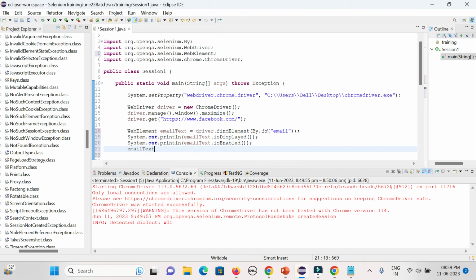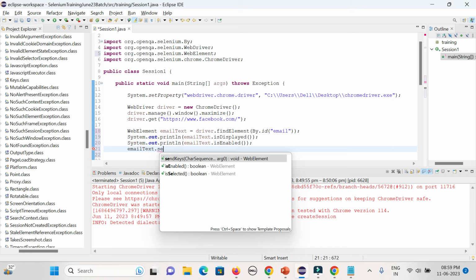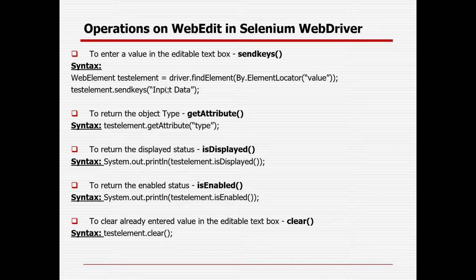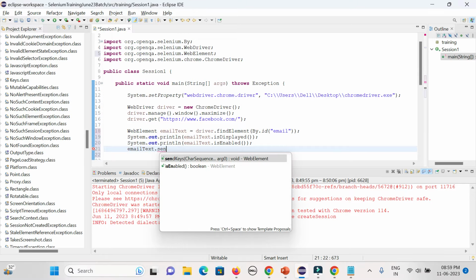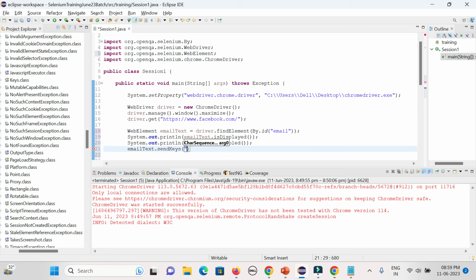Then what I will do, I will enter the value. So the sendKeys method will come. You could see it is mentioned here, sendKeys, to enter the value in the editable text box. So dot sendKeys. Say I am entering Haradhan, simply. So you could see how easily. As I created the variable, I am not repeating the same line of code again and again. So in case tomorrow instead of ID I need to change to email, I will change only one place. That is the beauty here.